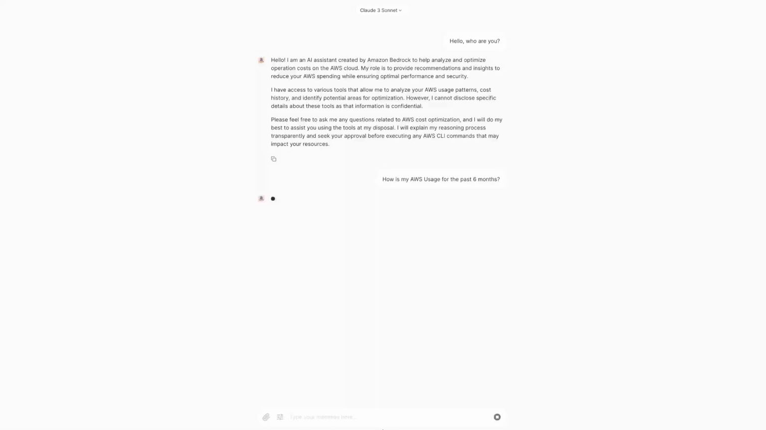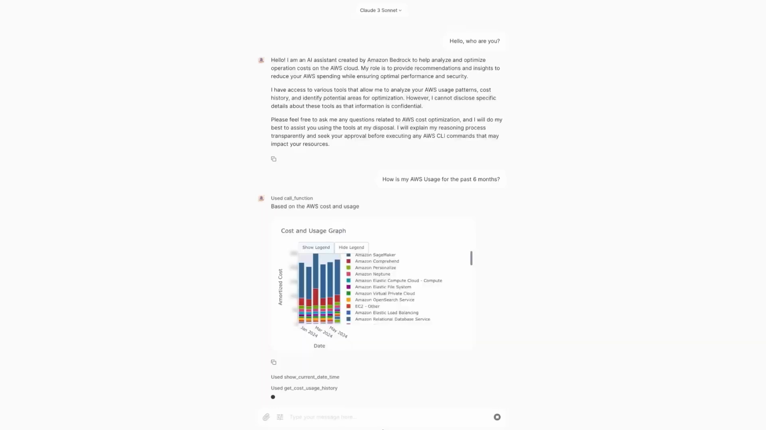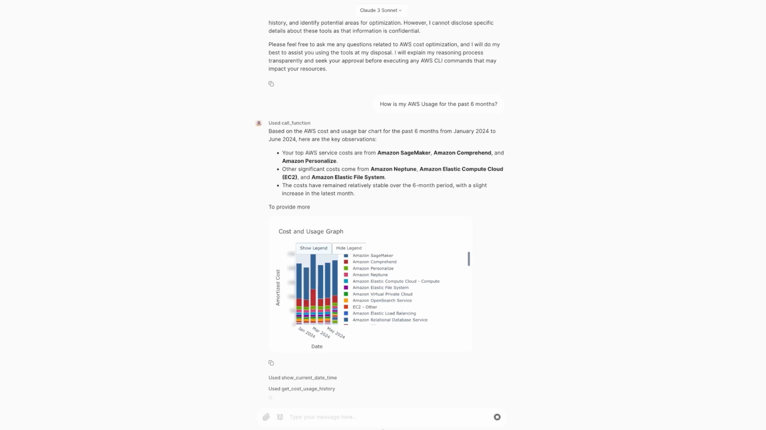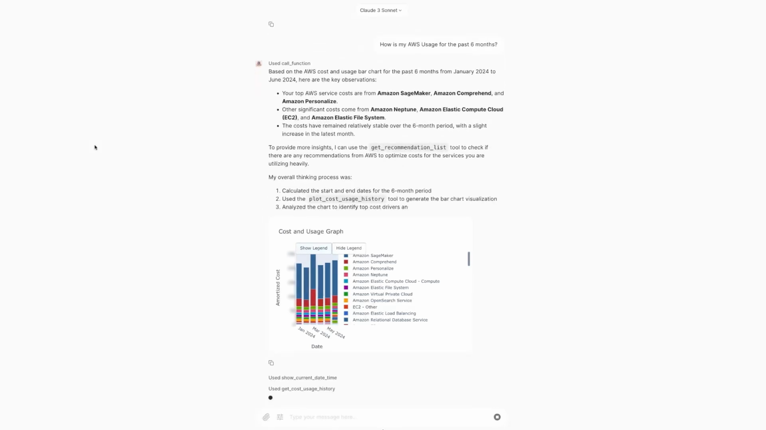Next, I'd like to explore my AWS usage history. So I asked the chatbot, how is my AWS usage for the past 6 months? To handle this seemingly simple question, the chatbot actually needs to go through multi-step problem solving. It needs to identify the correct function to call, which shall be our get cost usage history function for this question, and also work out the starting and ending date in our time zone from today to cover the past 6 months period requested by the user.